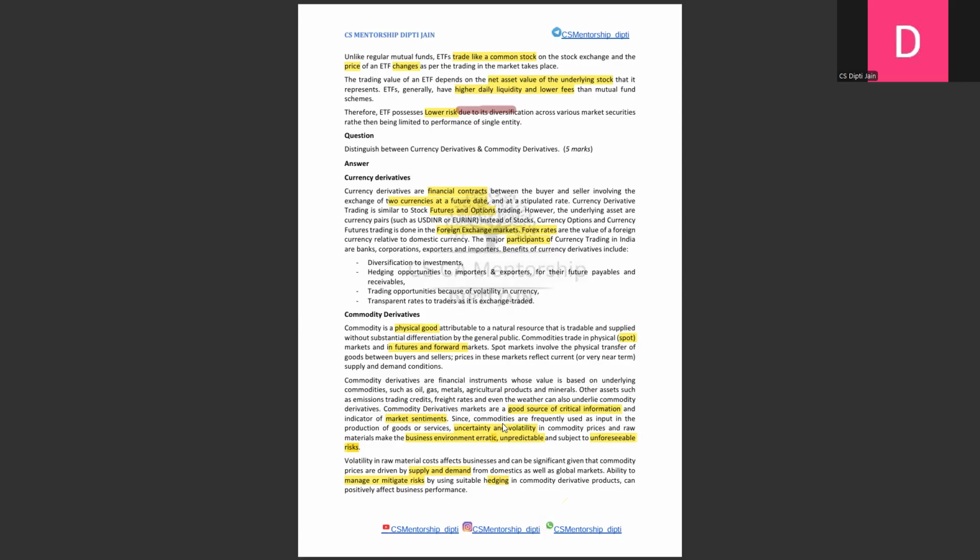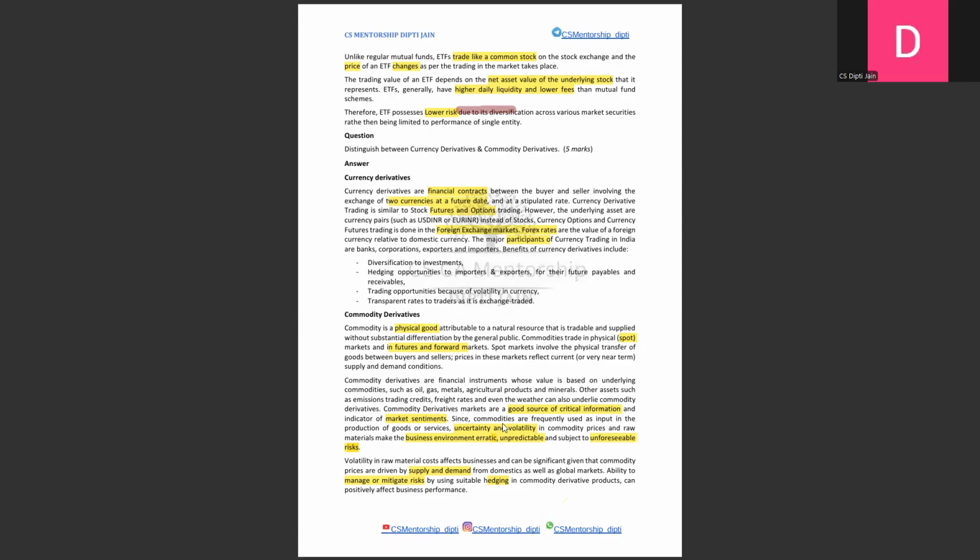If I take an example of an incorrect answer, it could be: currency derivatives are related to money, commodity derivatives are related to goods. Don't you think this is too vague an answer? But when we are writing an exam, we think, okay, we should get marks. When you see someone else, you say it's vague, but when you are writing on your own, it's not vague. That's a very lame excuse, right? Examiners want detailed points of difference. So let's improve it by structuring it properly.